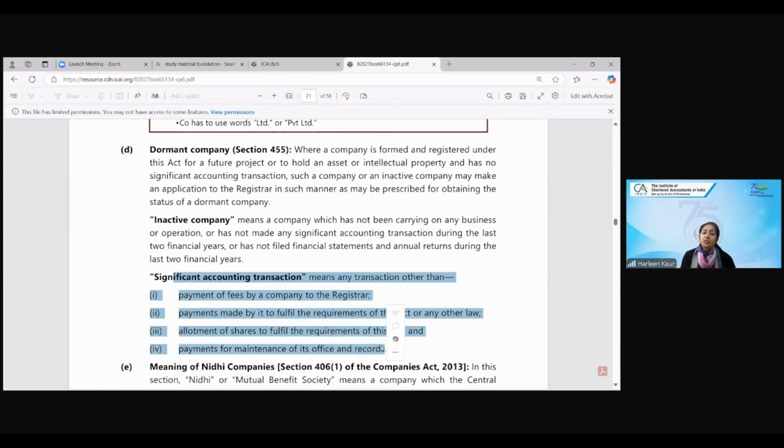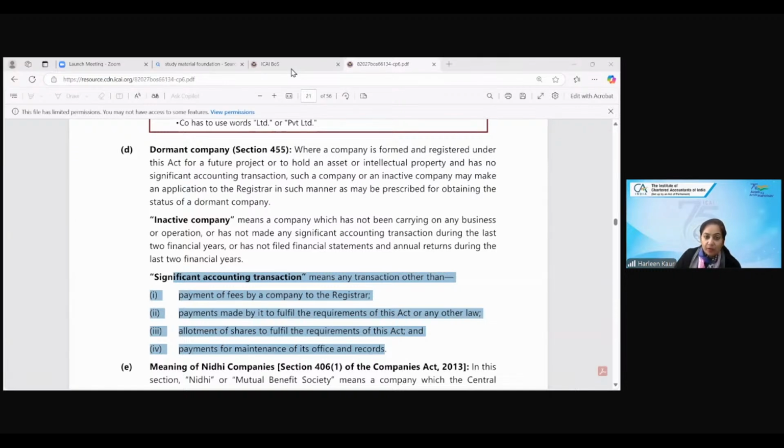There is a company ABC Limited. They have only done these 4 transactions from the last 2 financial years. Will you make it a dormant company or not? Yes or no? If they have only done these 4 transactions from the last 2 years, and they have not filed their financial statements, will it become a dormant company? Yes or no? Yes, ma'am, it will become a dormant company.